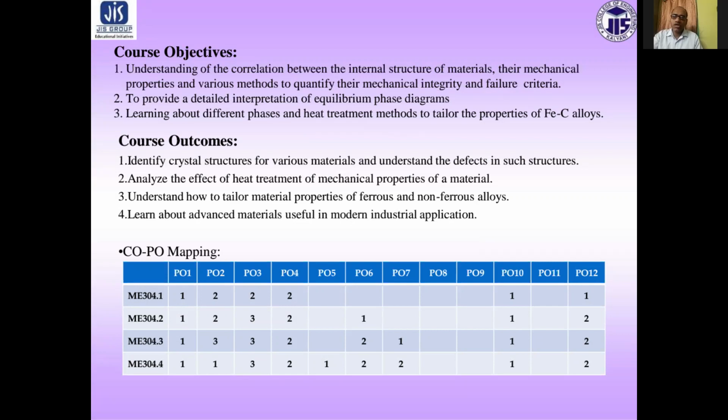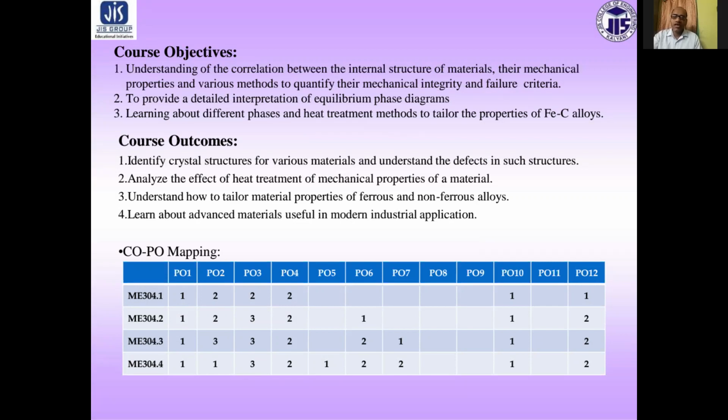Course outcome: first of all, identify crystal structure for various material and understand the defects in such structures. Number 2, analyze the effect of heat treatment on mechanical properties of a metal.